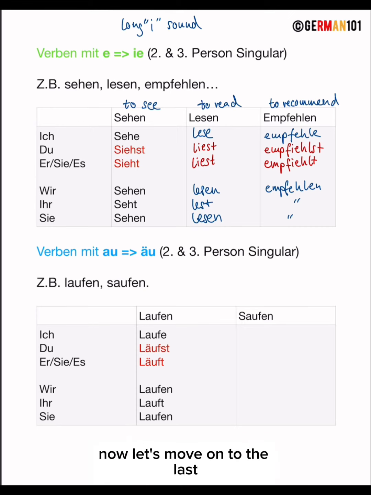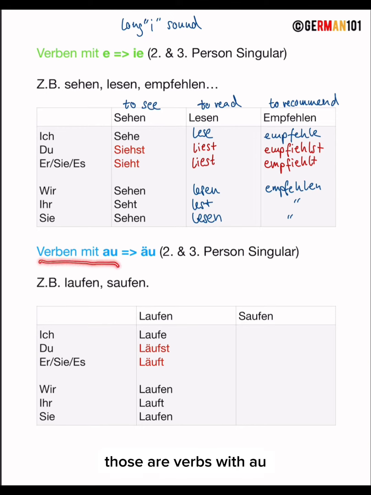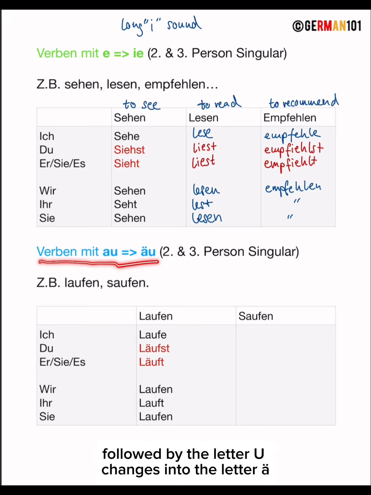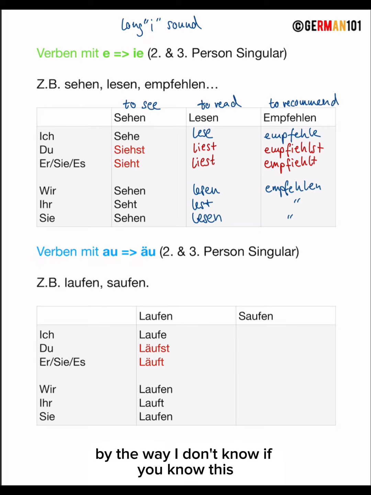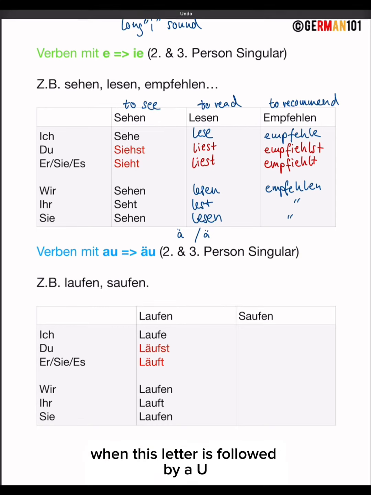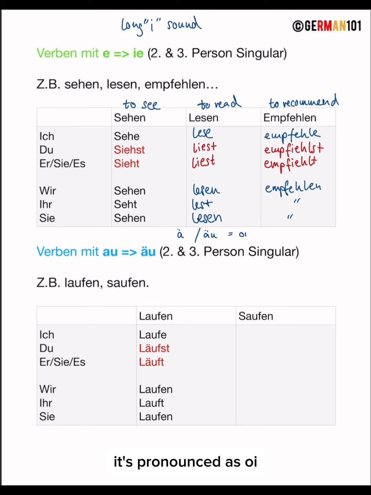Okay, now let's move on to the last type of verbs with stem vowel changes, and those are verbs with au, and they turn into äu. So basically, the letter A followed by the letter U changes into the letter Ä, so A with umlaut, followed by the letter U. Okay, by the way, I don't know if you know this, but this letter is called Ä, but when this letter is followed by a U, it's pronounced as oi.